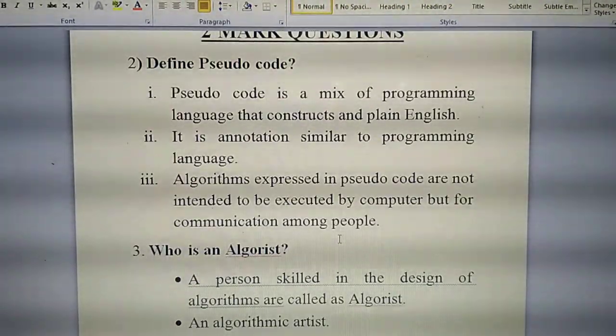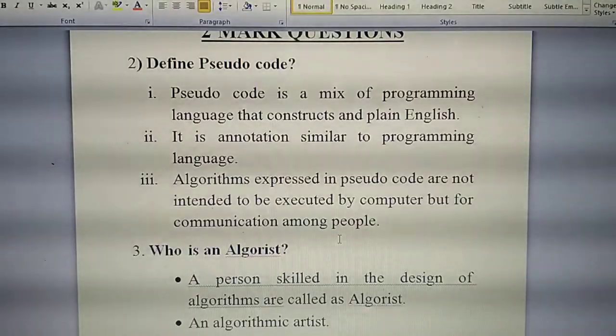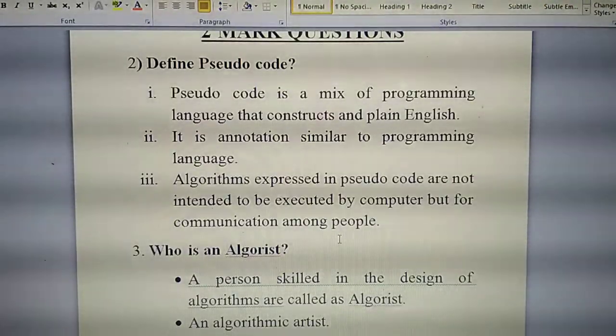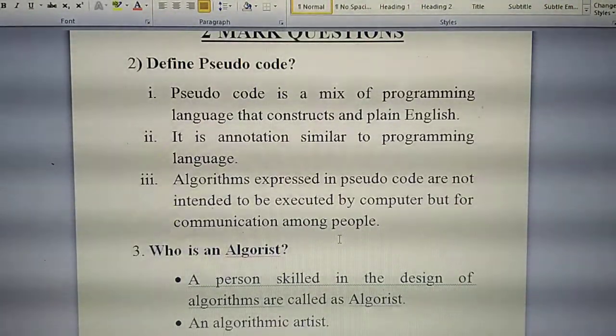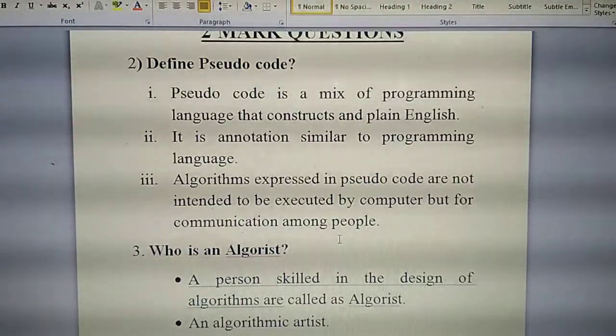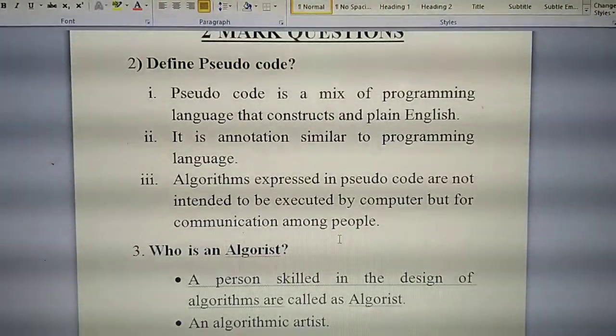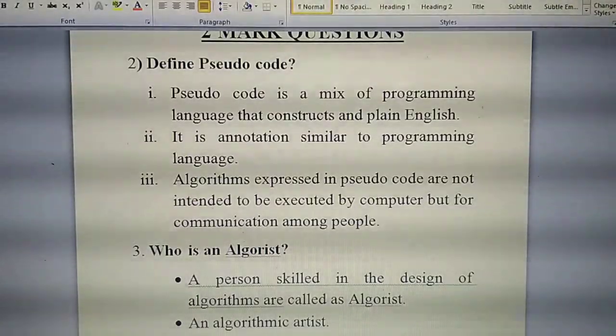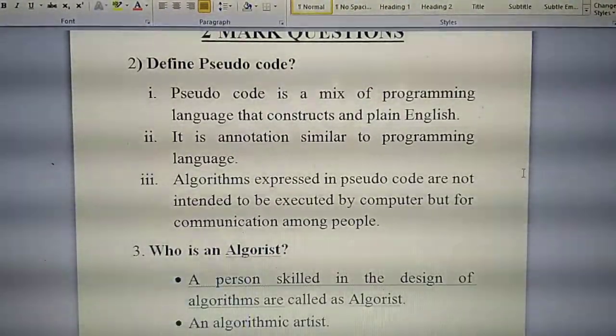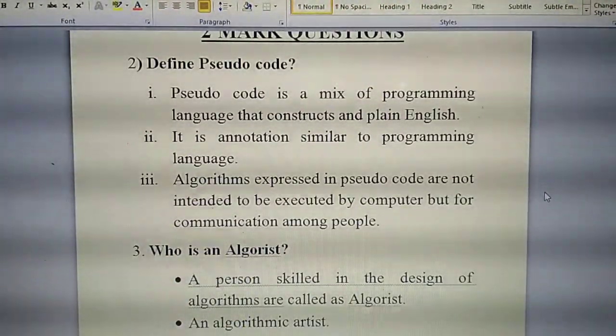Write fast. First point completed. Pseudocode is a mix of programming language constructs and plain English. Then write the second point. Write fast.